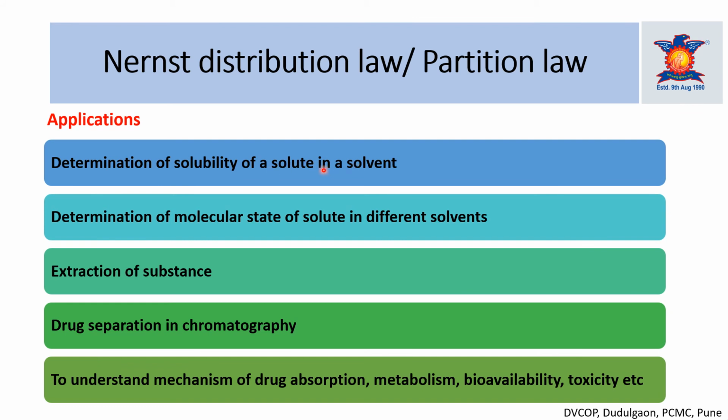So like that we can find out the solubility of a solute in a particular solvent. The next application is the determination of the molecular state of a solute in different solvents. For this we can use the simple distribution law or the modified distribution law: association, dissociation or chemical combination. By using the formulas for the simple and modified distribution laws, we can easily find out the exact molecular state of that solute in a particular solvent.